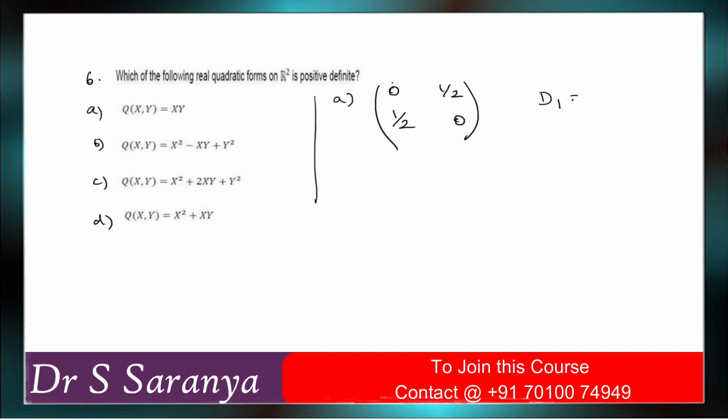So what is d1? d1 is equal to 0. Obviously this is not positive definite. So option A is wrong. So what is option B? Option B is 1, minus 1 by 2, then minus 1 by 2, 1.